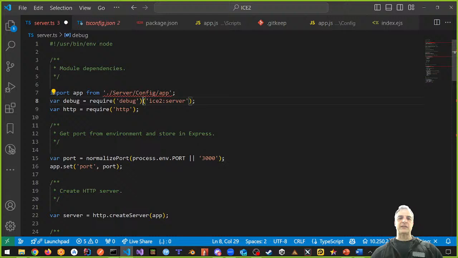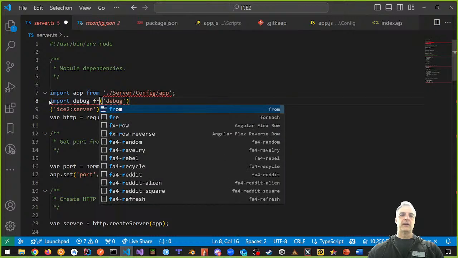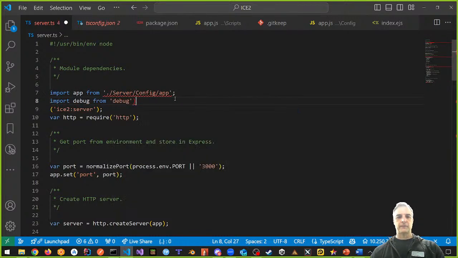And we're going to break this down into two lines, right? Here's how we do it, import debug from debug, right? That worked, right? Semicolon. And now what we want to do is we want to say that debug, we want to pass in this.